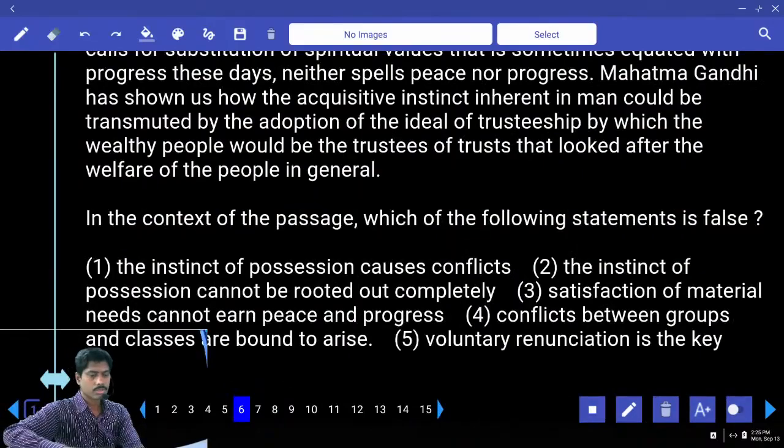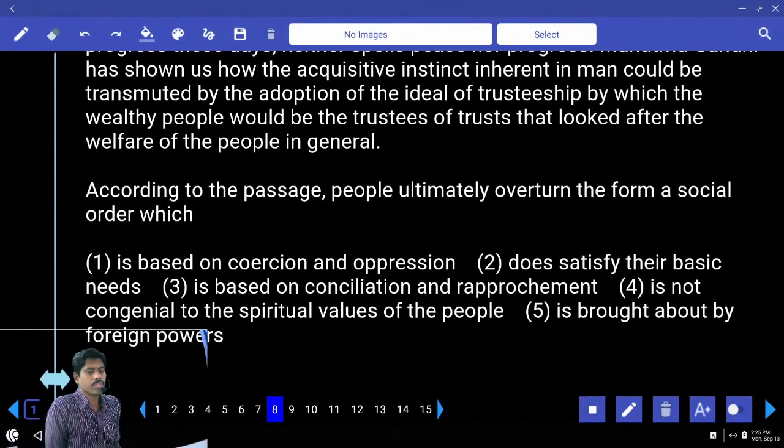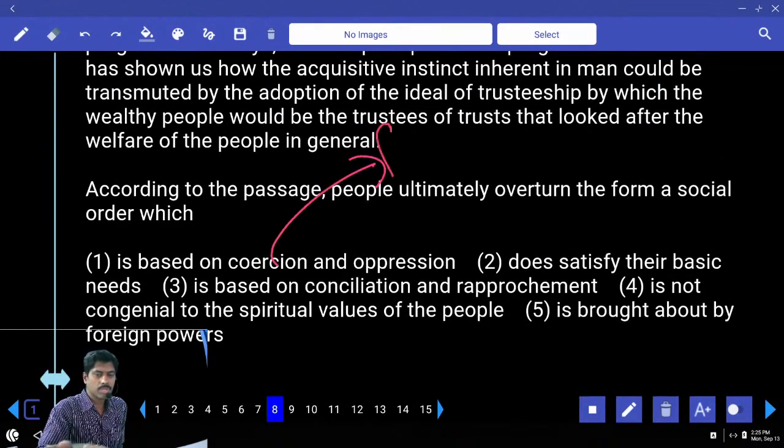Instinct. It is based on coercion. Coercion means force. Coercion means force. Operation means discourage. So people will ultimately overturn the social order which is based on coercion or oppression. Order which does satisfy their basic needs is based on conciliation and reapproachment.